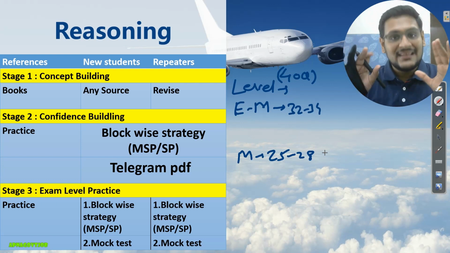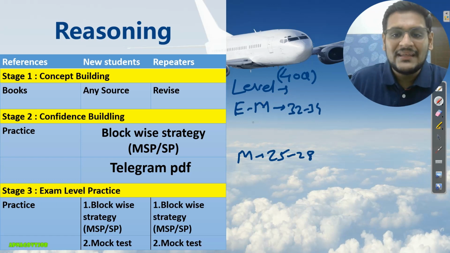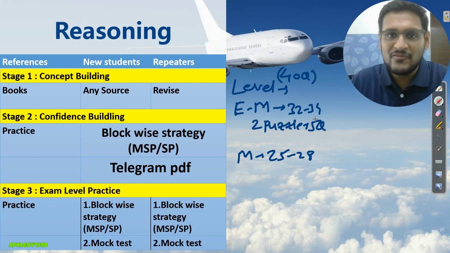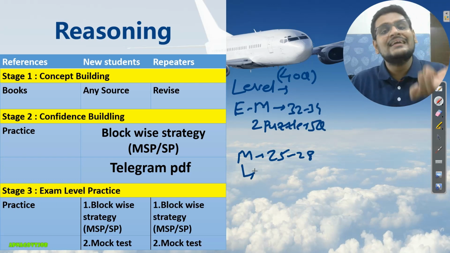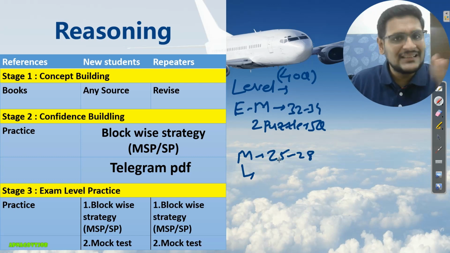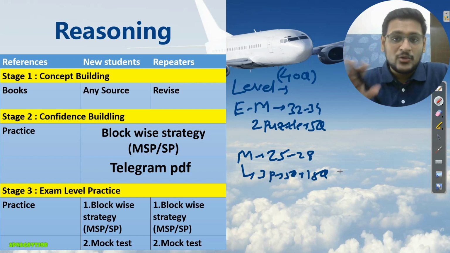Now basically in reasoning, what will be the level? If your paper is easy to moderate, they will ask you 2 puzzles, and in each puzzle 5 questions, so a total of 10 questions from puzzles. In moderate, they will increase the difficulty level of the puzzles, and one more puzzle they may add. So 3 puzzles with 5 questions each, meaning 15 questions in your reasoning, if the paper is moderate.